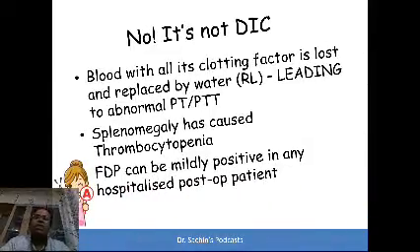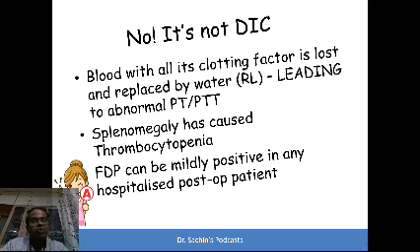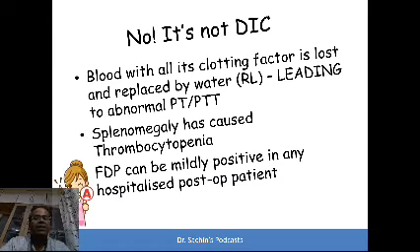Blood with all its clotting factors is lost and replaced by water, that is ringer lactate, leading to abnormal PT and PTT. Splenomegaly with its hypersplenism has caused thrombocytopenia. And FDP can be positive in any hospitalized post-operative patient. Though they won't be very high, only mildly positive, but they will be. So this is an example of what Craig Kitchens calls classic delusional coagulopathy. This is a delusion created by misinterpreting lab findings.